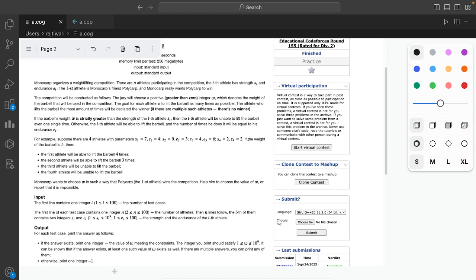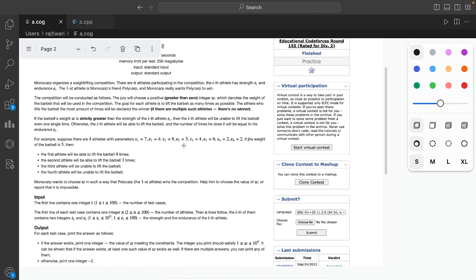So basically in this problem, you can take W as the highest weight that Polycarp can lift. That is your first contestant. Then you have to compare it with the other ones, and check if any participant can lift a higher weight than him, and then see his endurance.